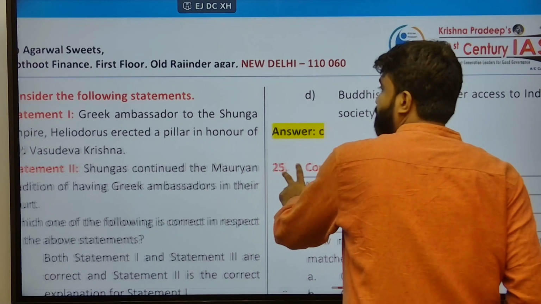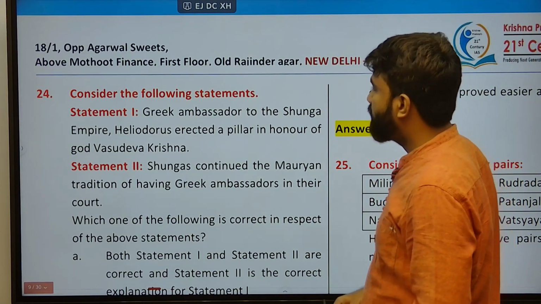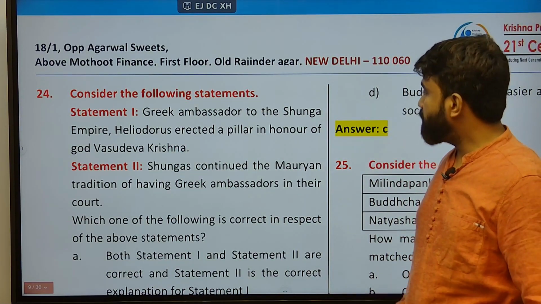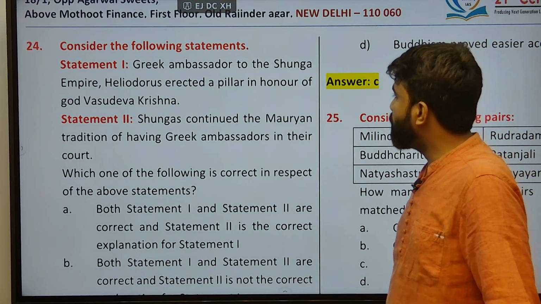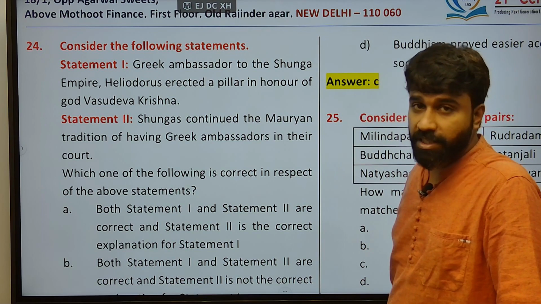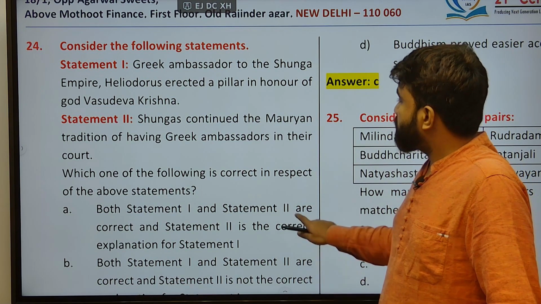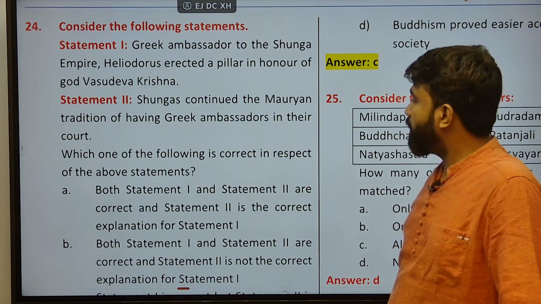Next, consider the following statements. Statement 1: the Greek ambassador to the Shunga empire, Heliodorus, erected a pillar in honor of god Vasudeva Krishna. Next, Shungas continued the Mauryan tradition of having a Greek ambassador in their court.